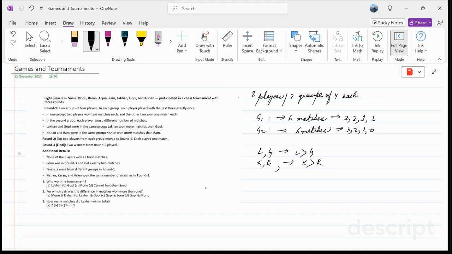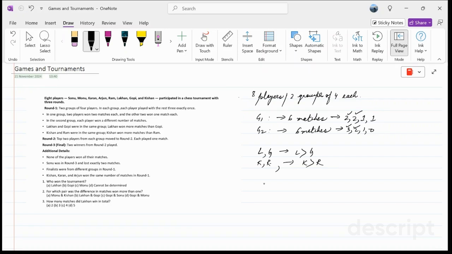Top 2 players from each group moved to round 2. Each played 1 match. So these 2 players moved to round 2, and these 2 players from group 2 moved to round 2. Fine. In round 3, the winners of round 2 played. Now, some additional details that we have. None of the players won all the matches. Sonu was in round 3.